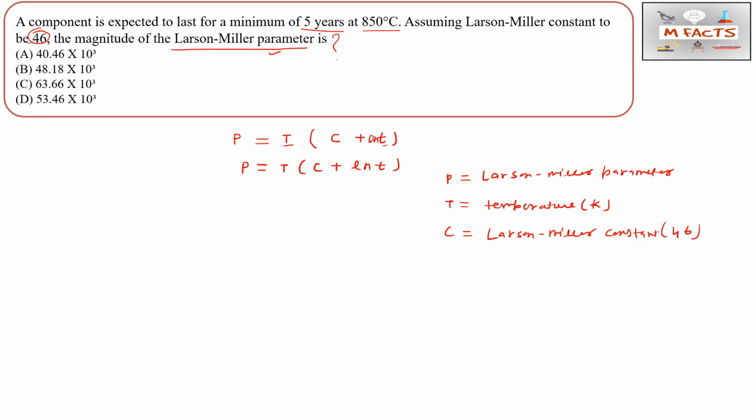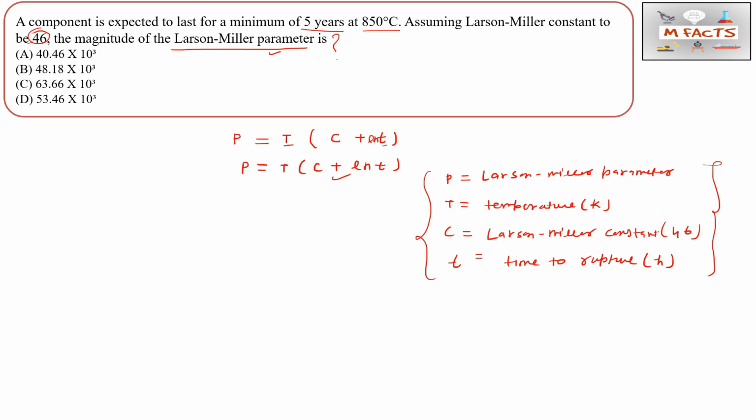This C is the Larson-Miller constant and this t is the rupture time, which you can write as time to rupture. The time to rupture we need to take in hours. These are the units we will take for the terms used in this formula. Accordingly we will take the units, otherwise we will get wrong answers for this type of question.